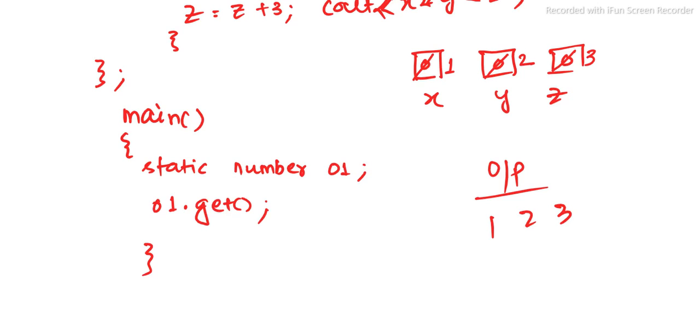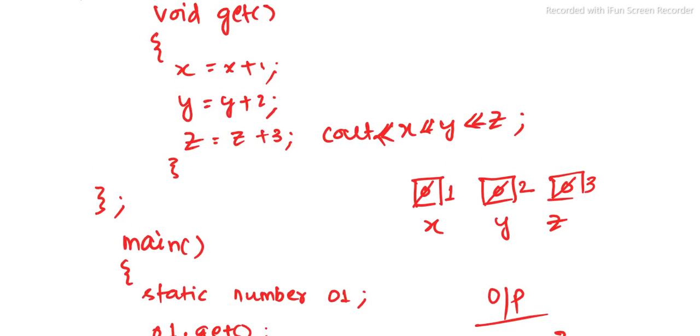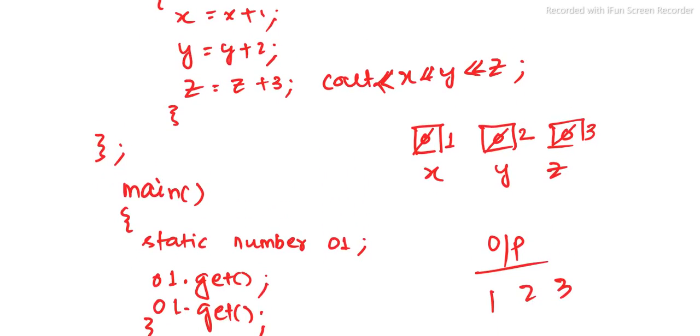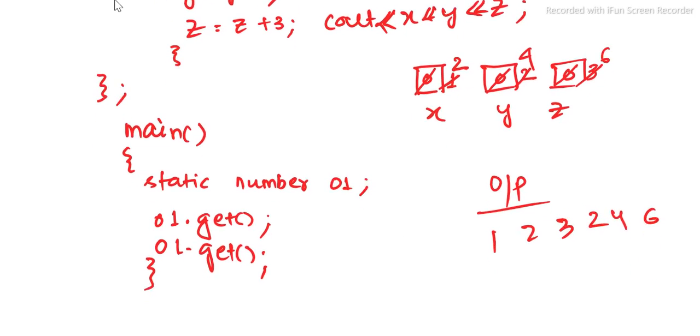Suppose we call the get function once again: the previous values are retained and updated on top of them. Again we call o1.get. This time x equal to x plus 1, x was 1, so it becomes 2. y is y plus 2, that is 2 plus 2, that is 4. z is z plus 3, that is 3 plus 3, that is 6. So cout displays 2 4 6. This is the output using the static object concept. Thank you.